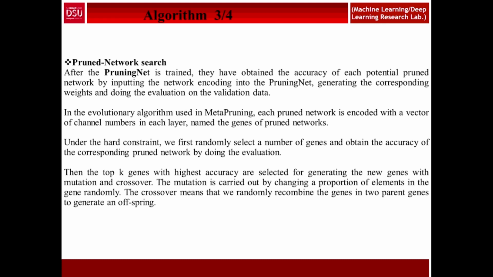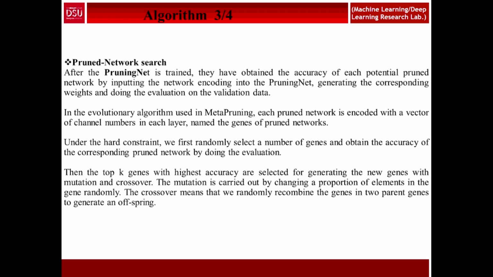In the evolutionary algorithm used in meta pruning, each pruned network is encoded as a vector of the channel number of each layer, named the genes of the pruned networks. We first randomly select a number of genes and obtain the accuracy of the corresponding pruned networks. Then the top K genes with the highest accuracy are selected for generating new genes